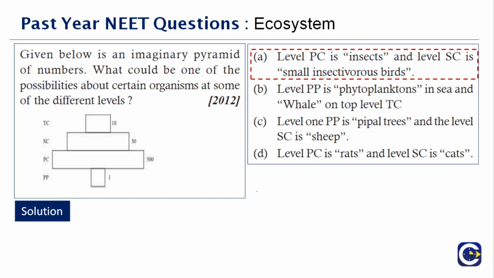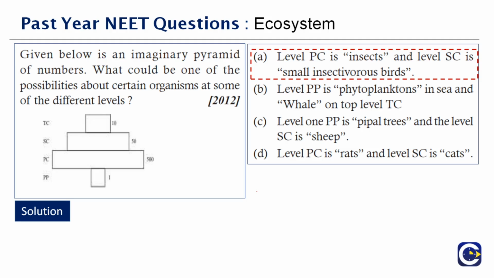We have PC and we have SC there. So when we talk in terms of PC and SC, it is a possibility. PP in phytoplanktons, and the whale, which is the top level, which is TC. So here if you see, we are starting from the low level.